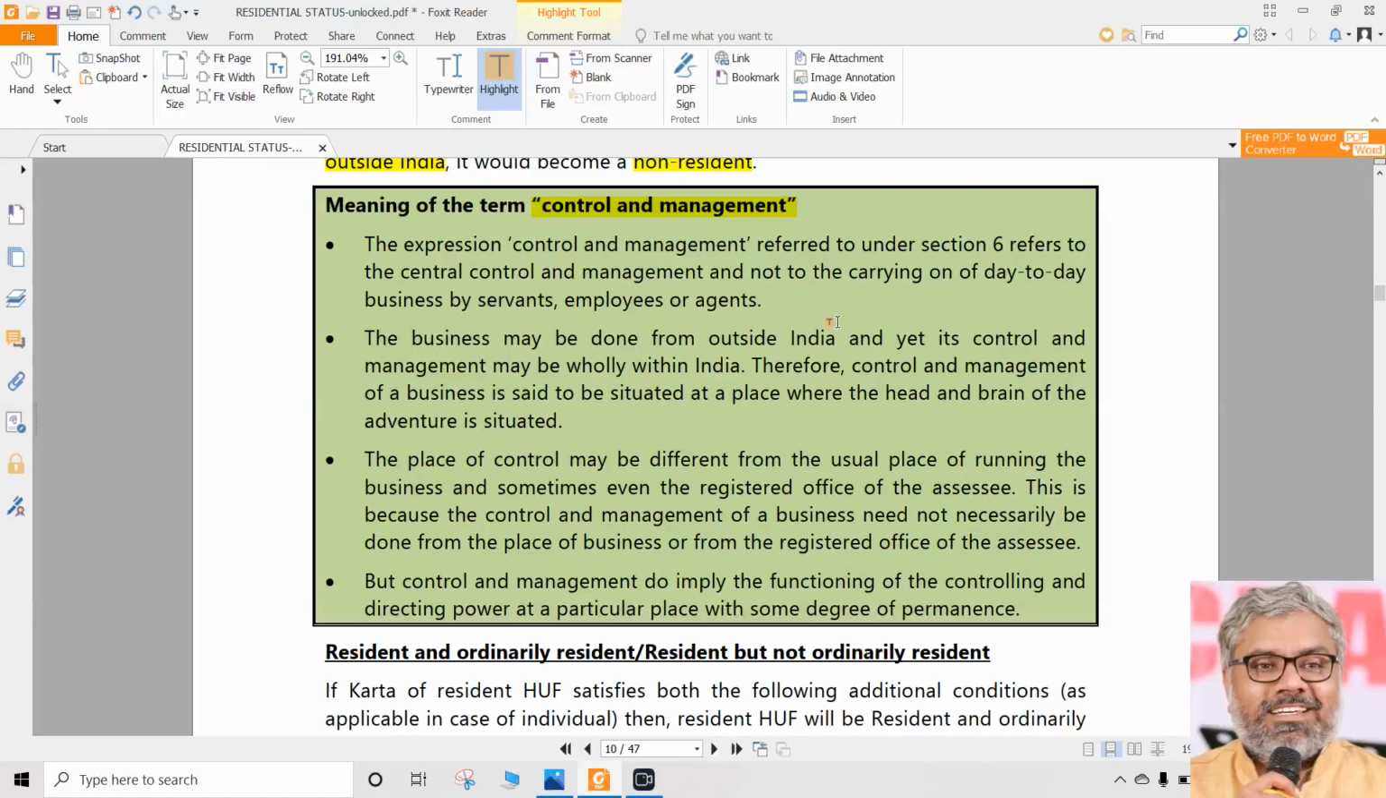Then again, some people are already thinking, sir, how can a Hindu undivided family have control and management wholly outside India? My answer would be once again, that is none of our business, sir. If it is there, it is there. If it is not there, not there. We are not the ones to decide whether it will be there or not there.